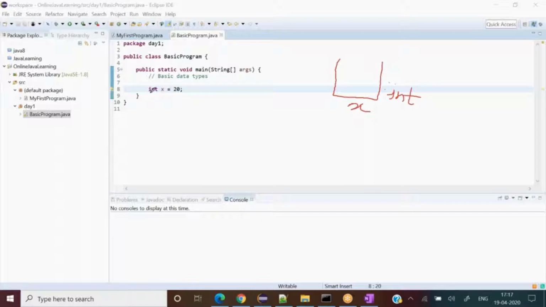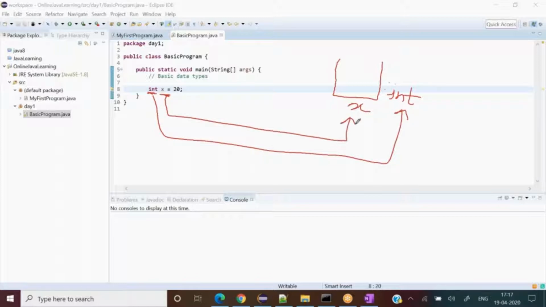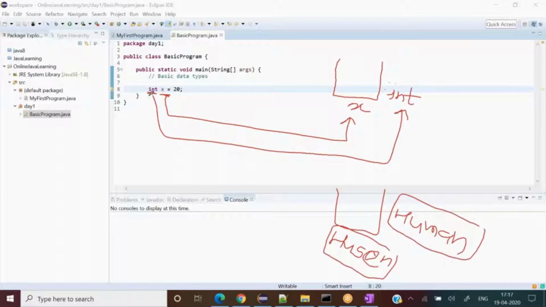So what I have done here, I labeled the data type with this variable. This is integer and its name is x. The same way, we are human beings, so our label is human and our name is, say, Hussein. I forgot the spelling of your name. So this is the name and this is the label. Same way, this is the data type label and the name of that variable is x.